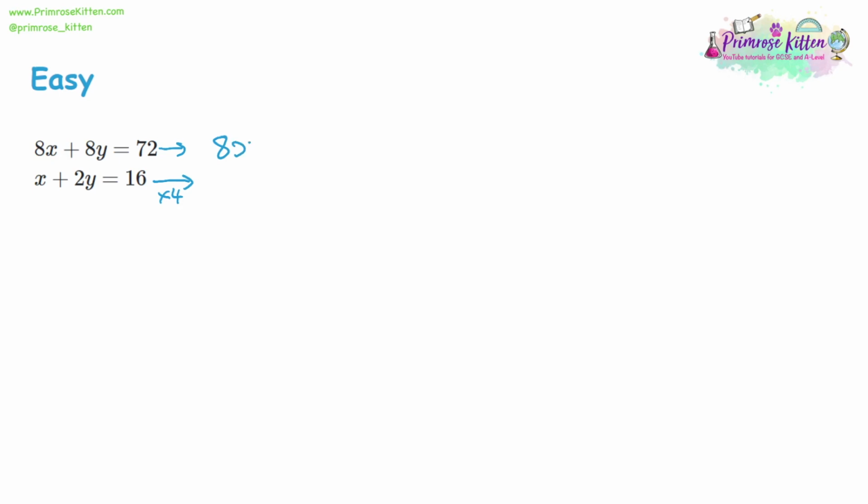So we keep the top one the same, 8x plus 8y equals 72. But we're going to multiply the bottom one by 4. X times 4 is 4x. 2y times 4 is 8y. So we can see the y's now have the equal coefficient, they're both 8. And 16 times 4 is 64. So what we want to do now is have a look at what we've got and think, right, can we take this away? Do we need to switch them around? Now we do have the large numbers on top, so we should be good to go with that equation.